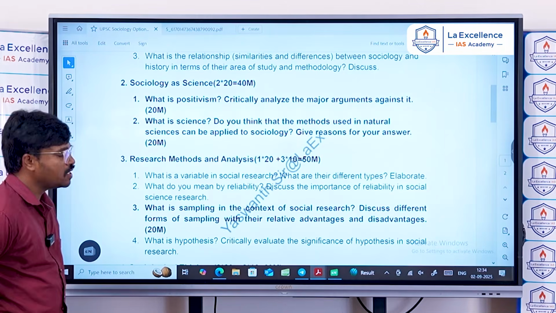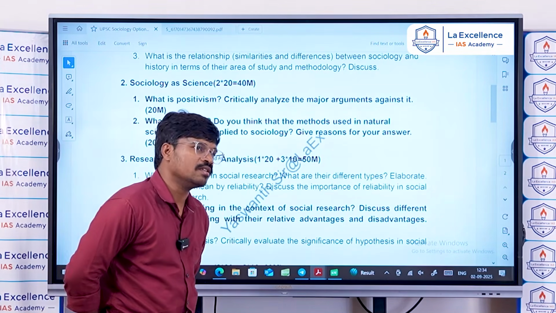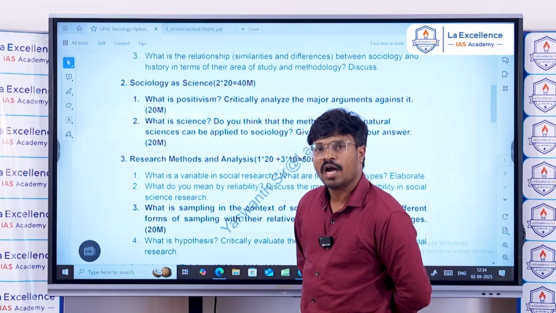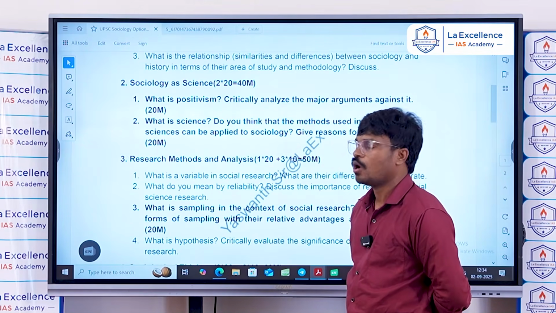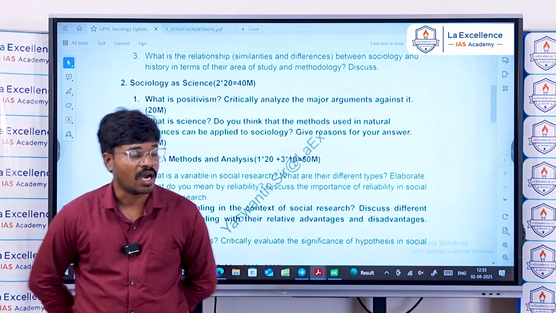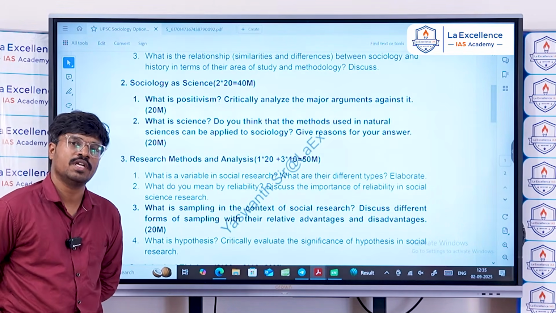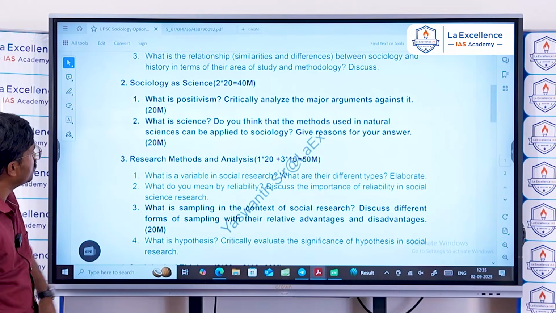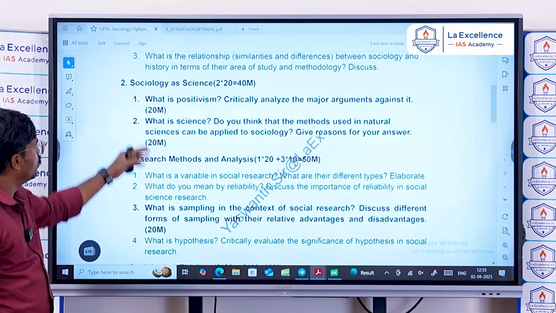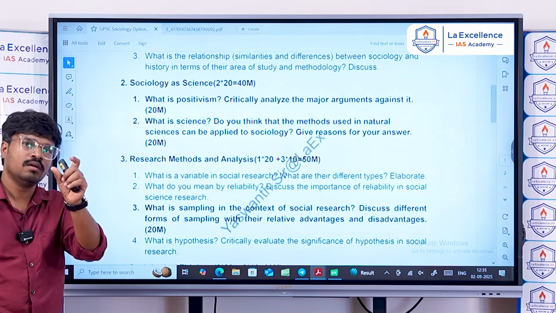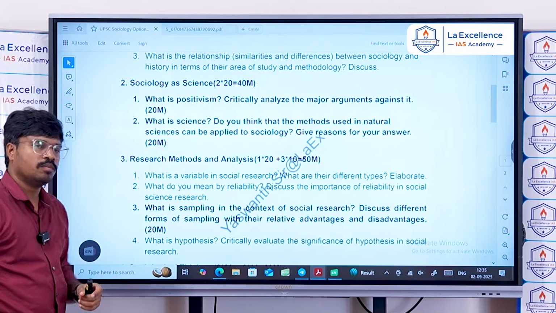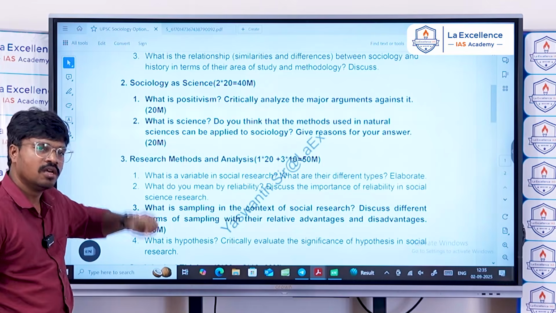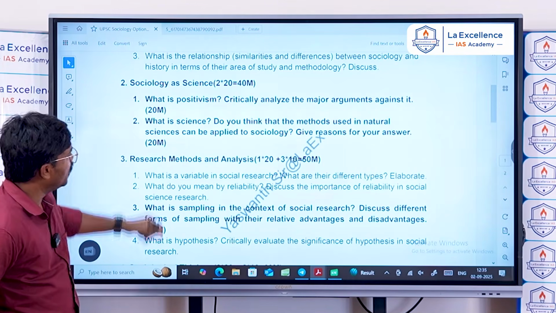You must understand whether sociology is a science or not, and if it is a science, what are the proofs or arguments to prove that it is a science, and if it is not a science, what are the arguments that it is not. You have to understand sociology from these two angles. In that context, if you observe keenly, the two questions, 40 marks, are only one aspect. Both questions have a similar answer. There is no big difference between these answers.